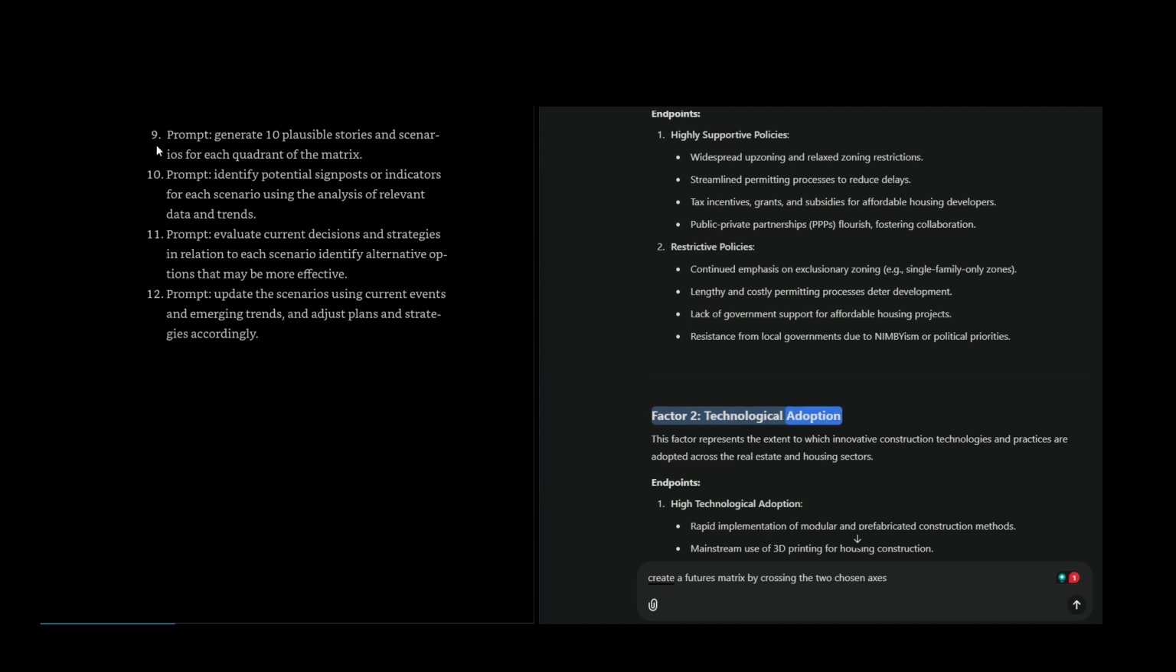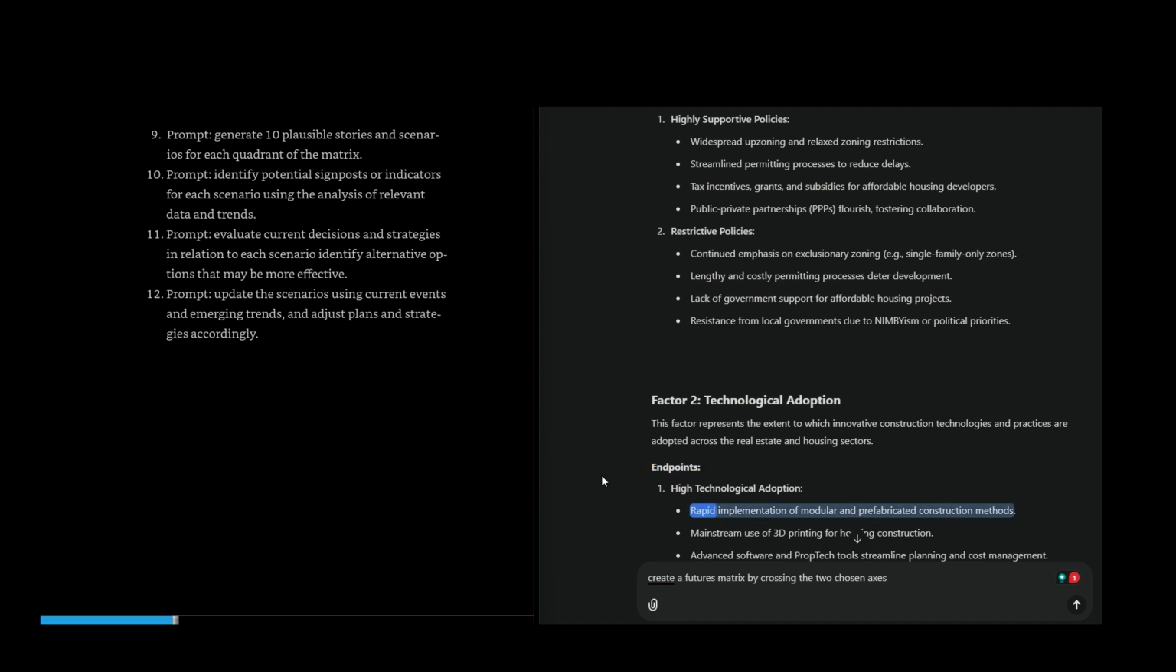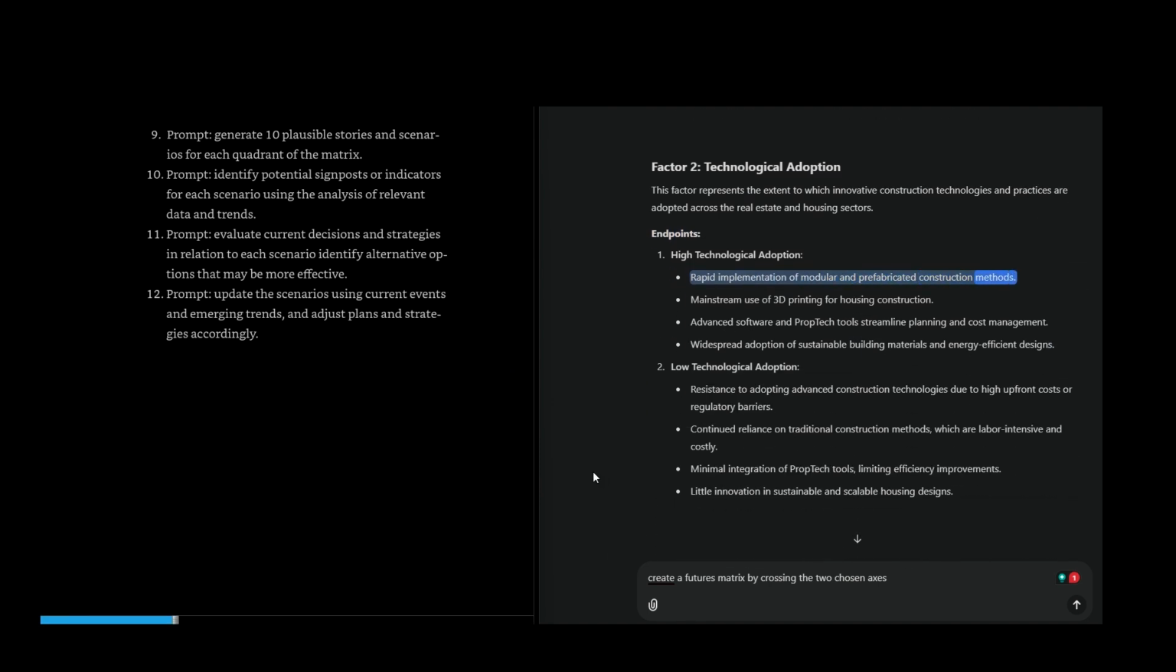Factor 2: technological adoption. This factor represents the extent to which innovative construction technologies and practices are adopted across the real estate and housing sectors. Endpoints: high technological adoption, rapid implementation of modular and prefabricated construction methods, mainstream use of 3D printing for housing construction, advanced software and proptech tools streamline planning and cost management, widespread adoption of sustainable building materials and energy-efficient designs.